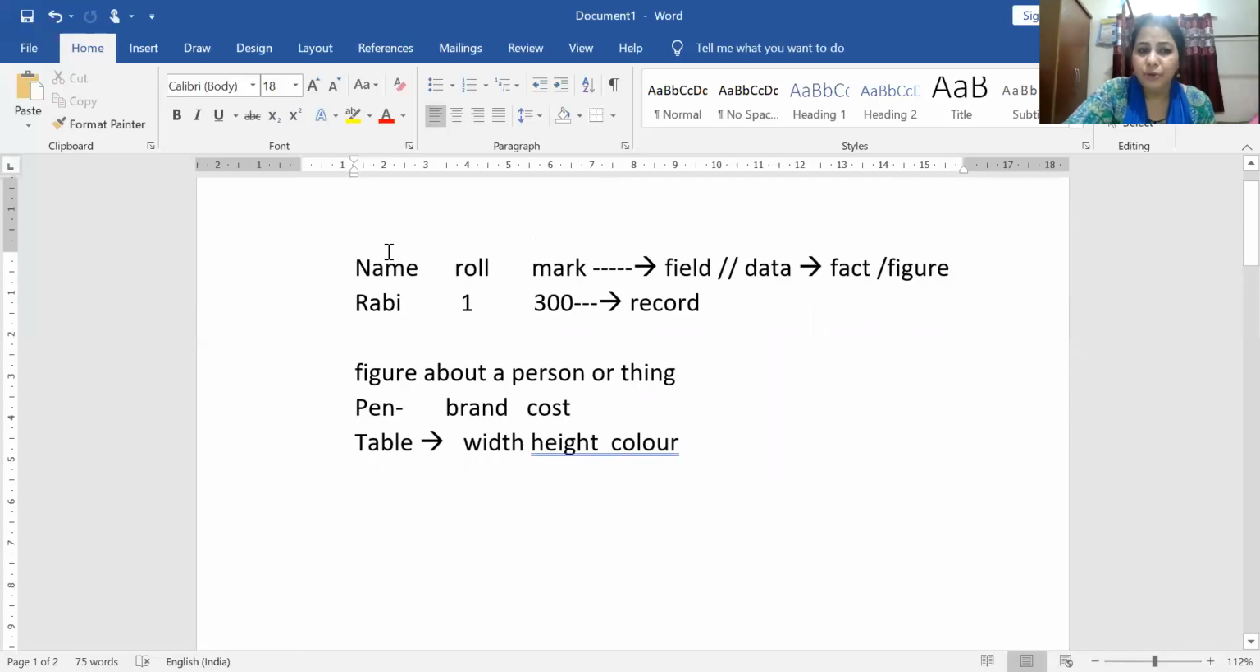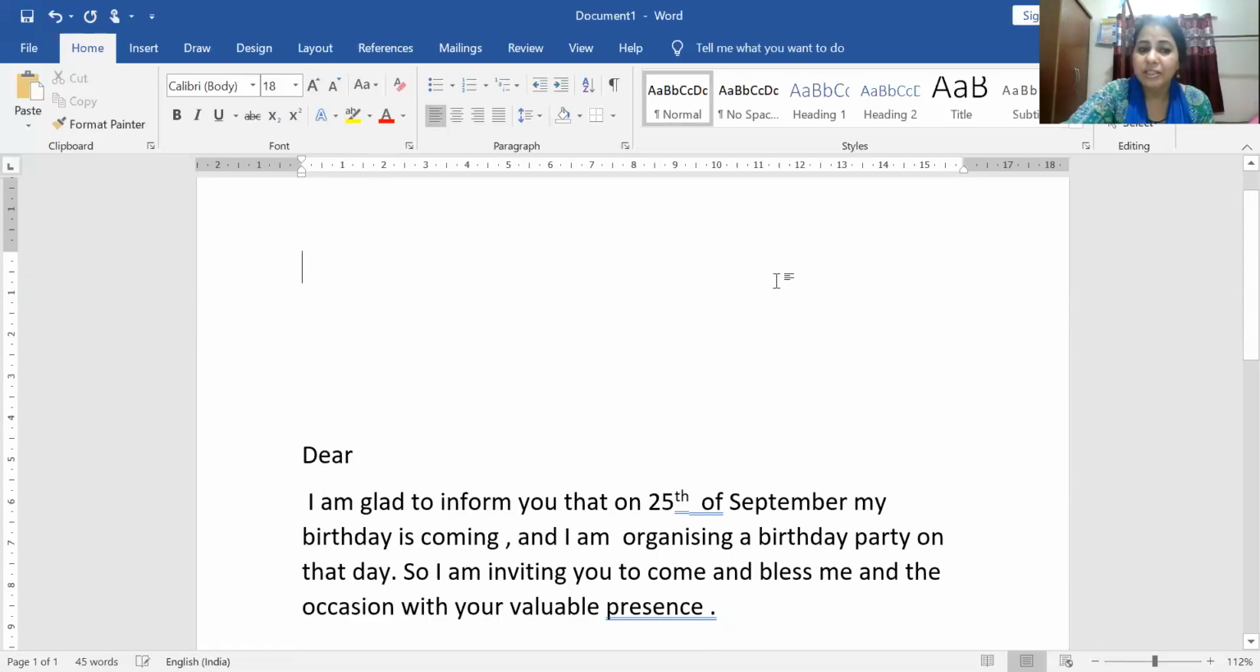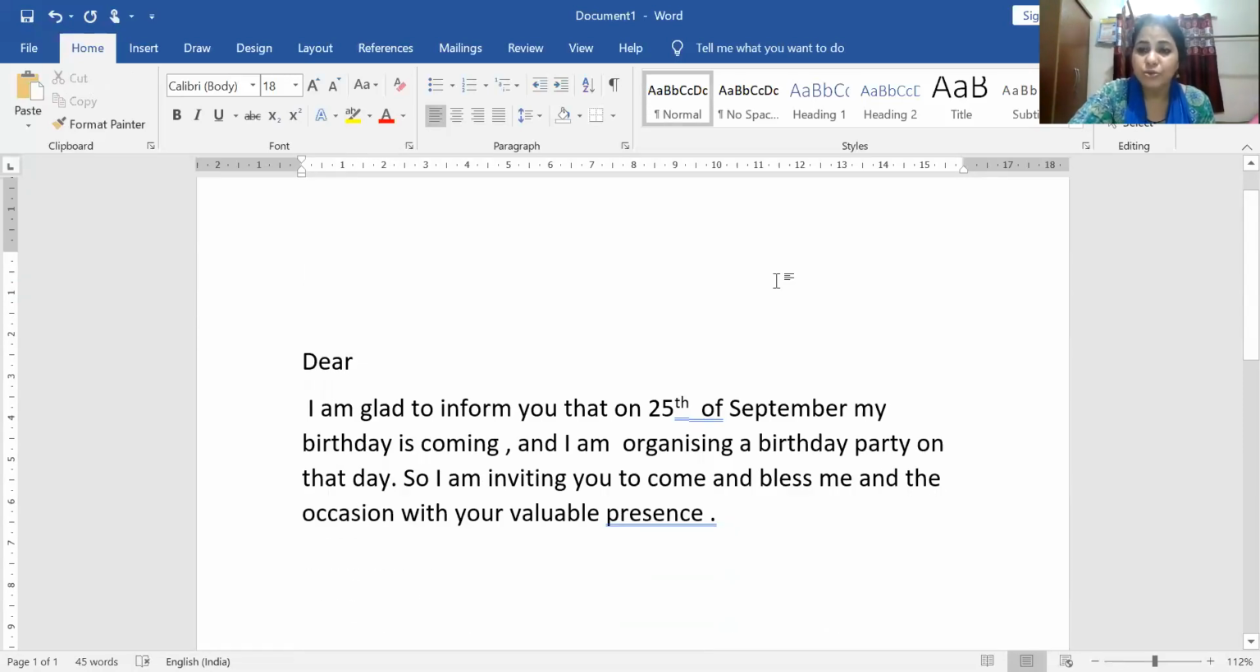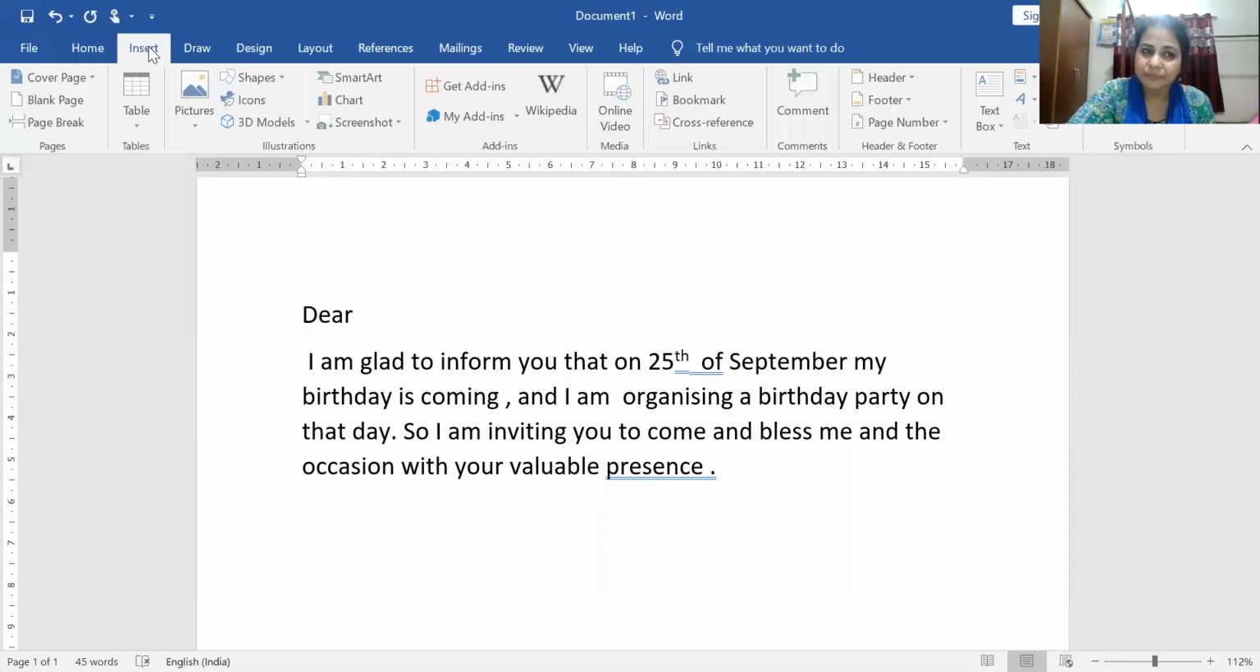First we have to write the letter. The first step I discussed is to create the main document. So I have to write the letter. I have already written the theme here. I want to invite my friends to my birthday party, and I have written that theme here. Then I have to go to the step Insert.